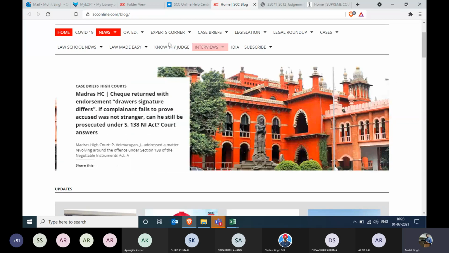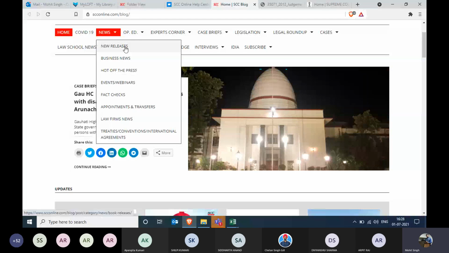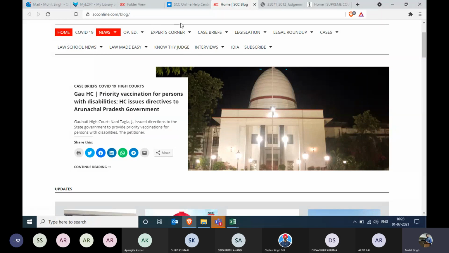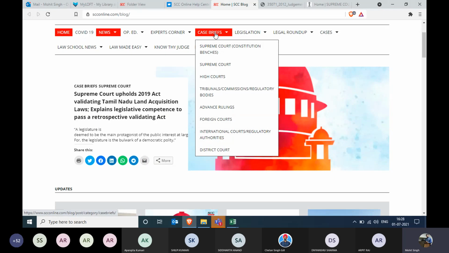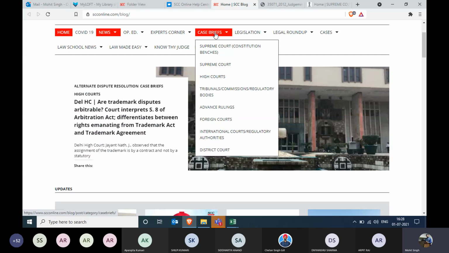Basically, it has various categories through which you can browse the information. For example, if you go into the news, you have information coming from news releases, news from the business, news from the heart of the press, and many other things. Most of the time, the faculty members and the senior members look for the case briefs of the latest cases which have not yet been added in SCC Online. For a case of yesterday, I wanted to see a small summary of the case. How can I see that?